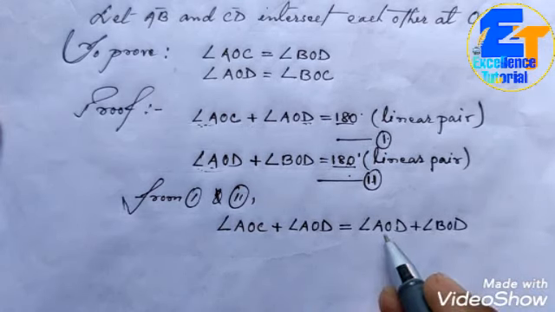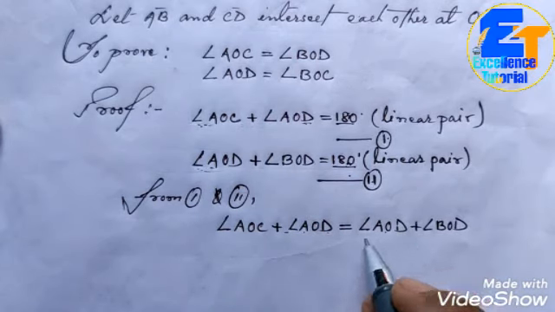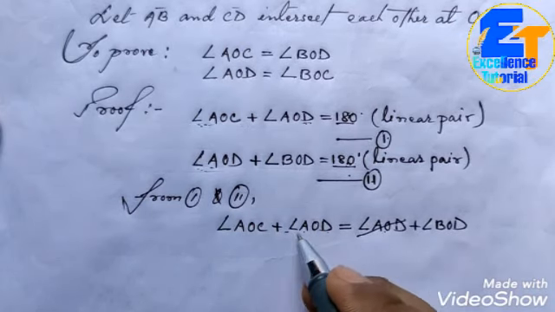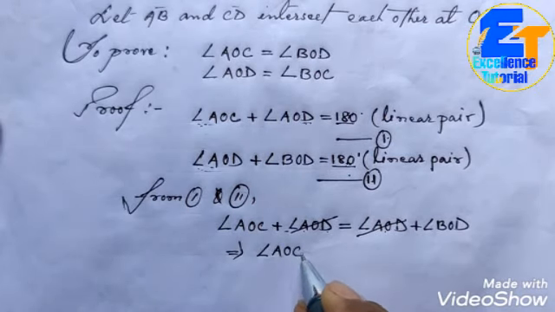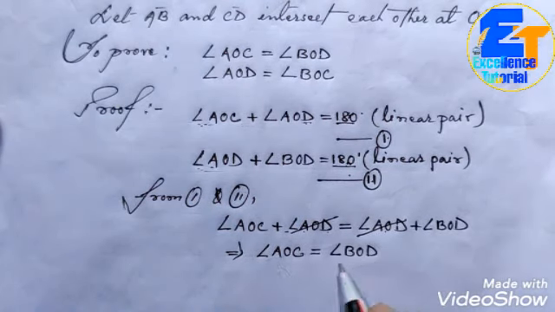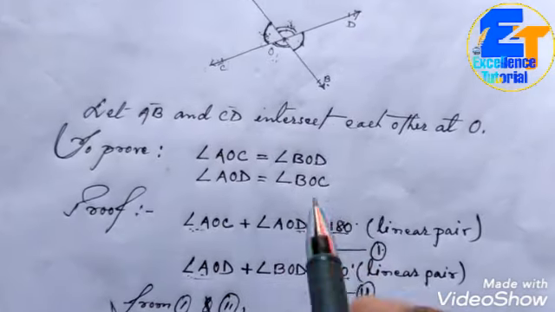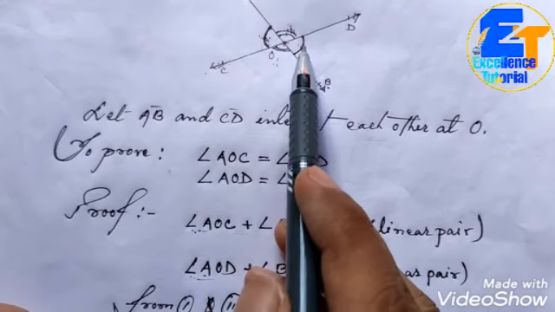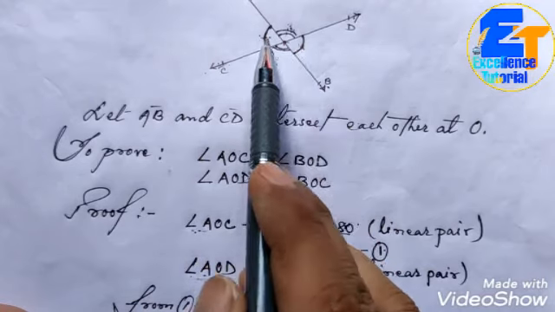Now see, AOD is here. If you transfer it to that side, it becomes minus AOD. So you can cancel AOD and AOD. What is left here? Angle AOC is equal to angle BOD. Finally we got this relation. See in the figure, angle AOC is equal to angle BOD. That means we have proved this pair of vertically opposite angles is equal.